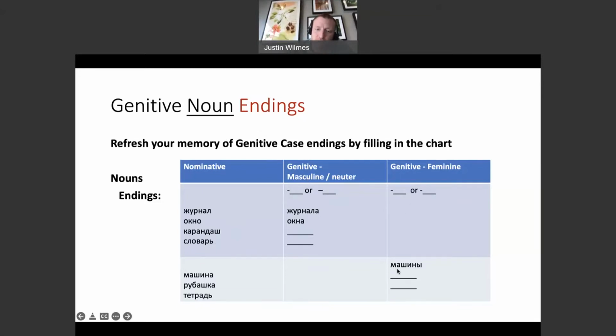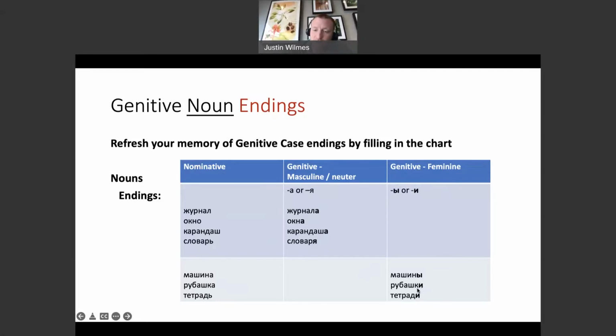Feminines, so машина becomes машины. So genitive feminine ending is ы or и. Ы or и, right? These letters а, я, ы, и typically are paired together, the hard and soft versions of one another, essentially. So машина becomes машины, рубашка becomes рубашки, and тетрадь becomes тетради. Рубашка becomes рубашки because of the и, or because of the 7-letter spelling rule.